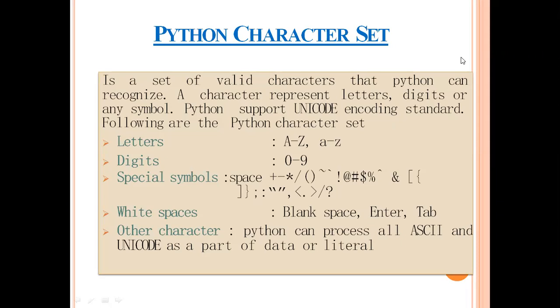The Python character set consists of letters, that is capital letters A to Z and small letters a to z, digits from 0 to 9, special symbols, white spaces such as blank space, enter and tabs, and other characters that can be processed by Python, which are ASCII as well as Unicode characters. So we can use only the characters that are supported by the character set of Python. We cannot use anything that is not included in the character set of the programming language.